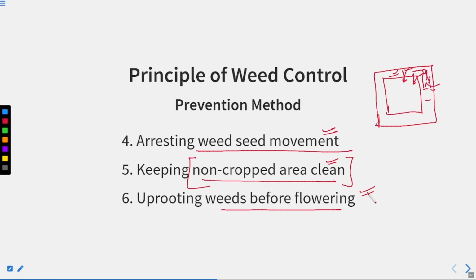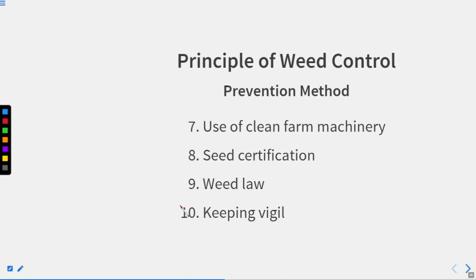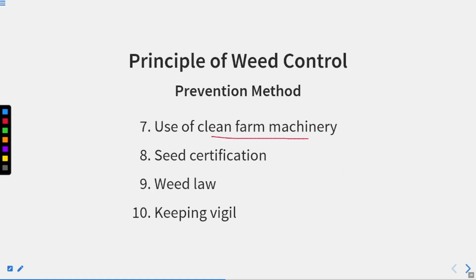Before flowering, if any wheat plant is still growing, you have to take it out by uprooting. The root should not be left in the soil. Use clean farm machinery; the machinery which you are using should be very clean. Seed certification, that these seeds are free from any type of diseases. Weed law, and keeping vigilance. So all these things you have to follow in the prevention method.